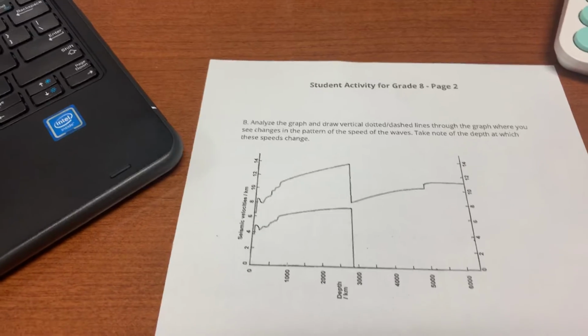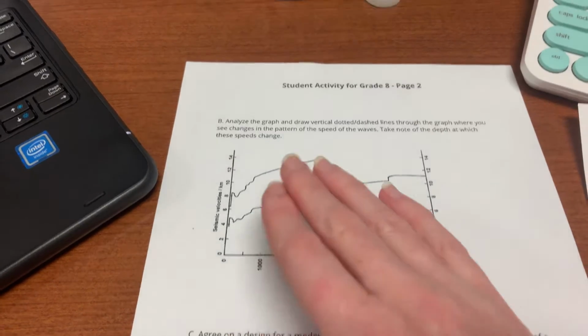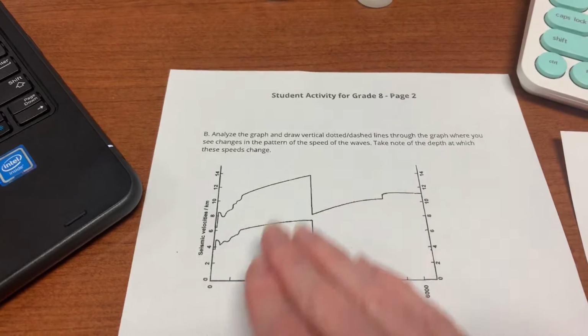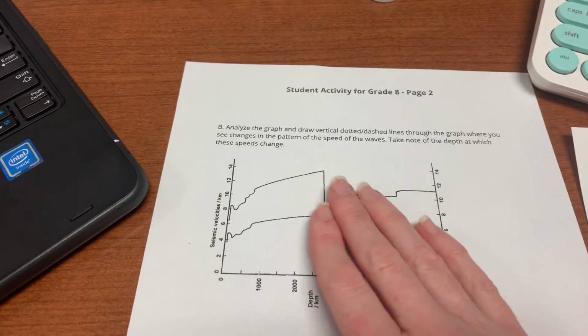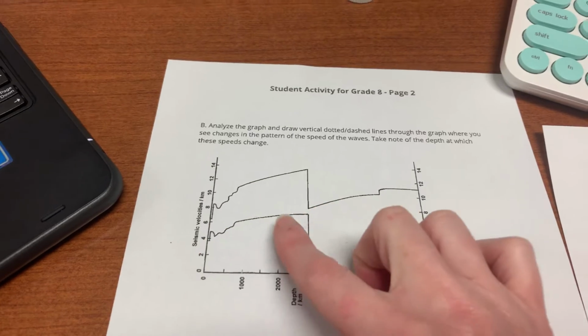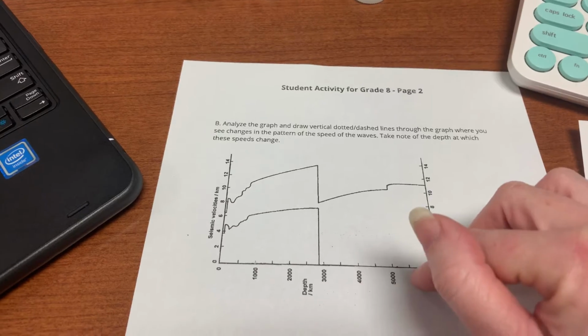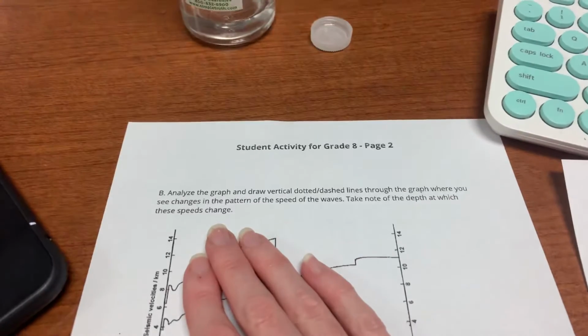It's very close. So what you have to do, okay, there's questions on yours that are different than this because it asks you to do something different. So you have questions, and I need you to answer those questions about this graph. Why is there different changes or drops? Okay, what's the depth of each layer? Things like that. And you have to look at this information, and you need to answer those questions. Okay, so what you're doing is determining from the data what are the layers of the earth, how thick they are, and also what waves go through each layer.